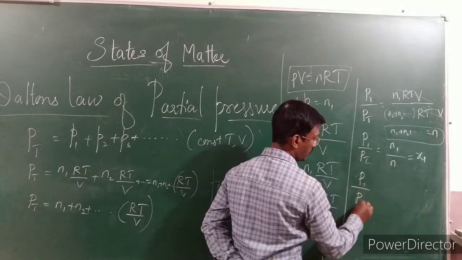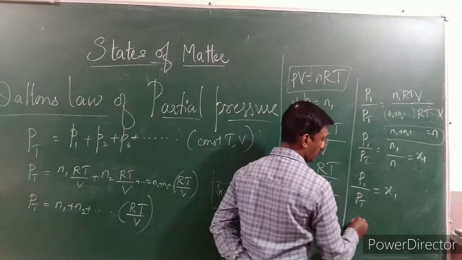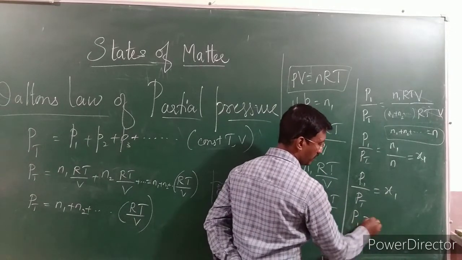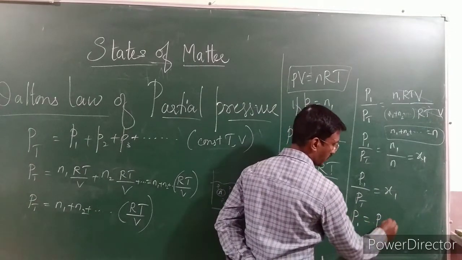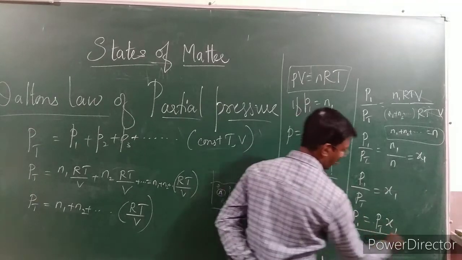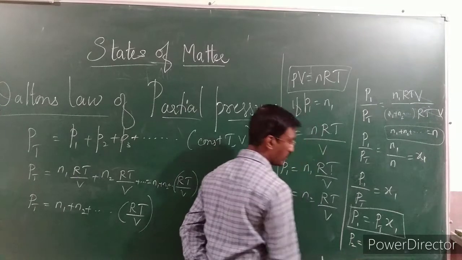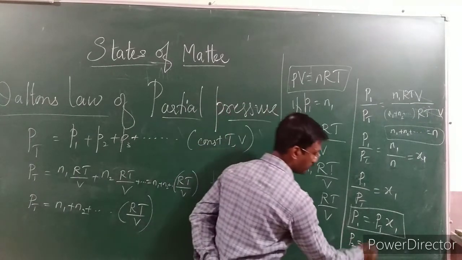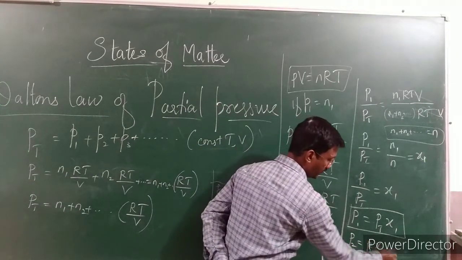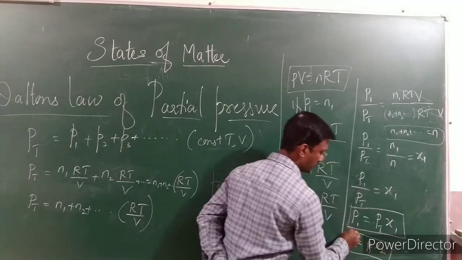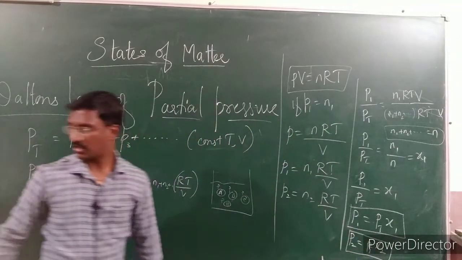P1 divided by Pt is equal to X1. Therefore we can write P1 is equal to P total into X1. Or if you want to write P2, we can write Pt as it is, Pt into X2. So here, P1 is nothing but what?